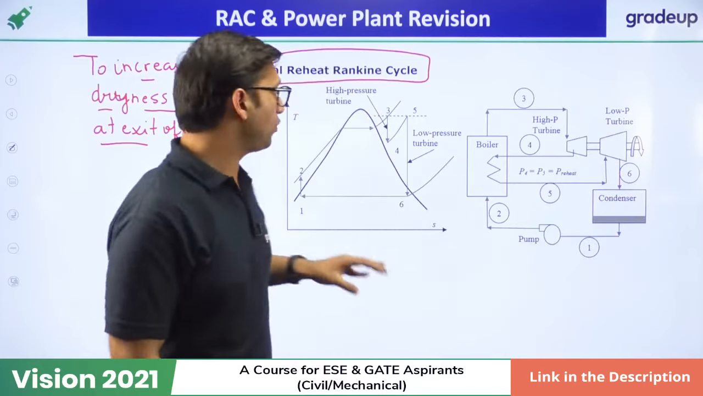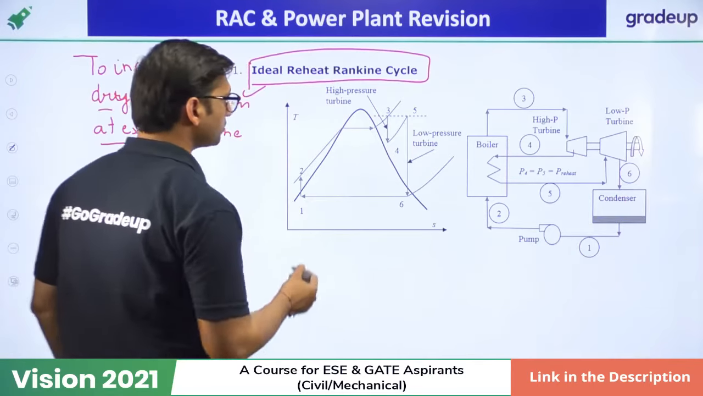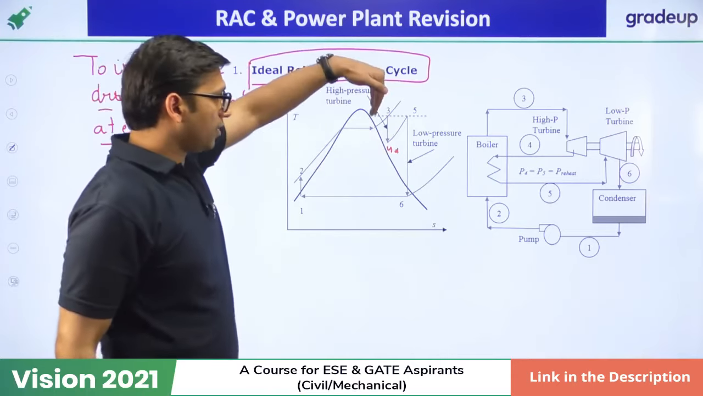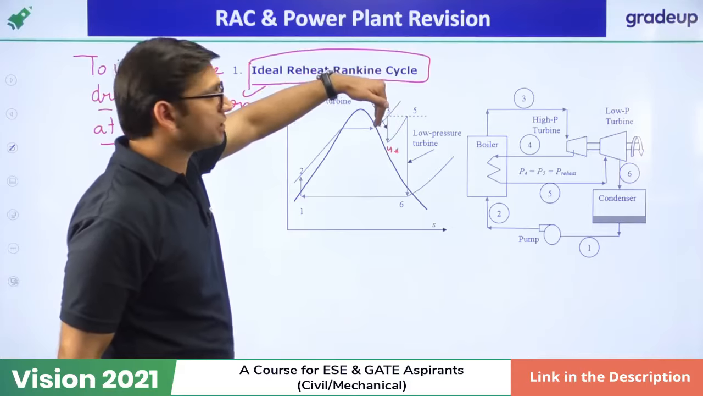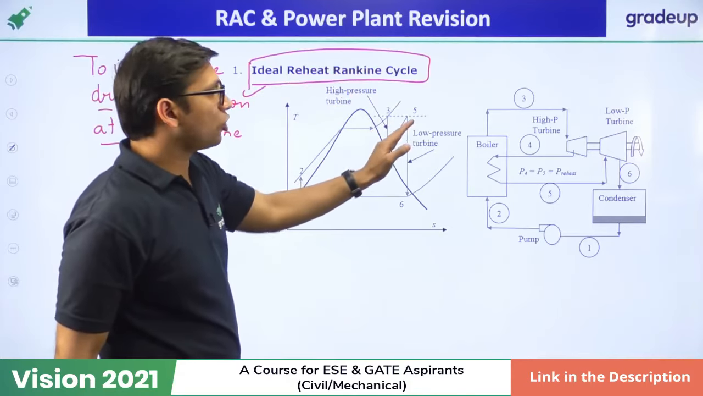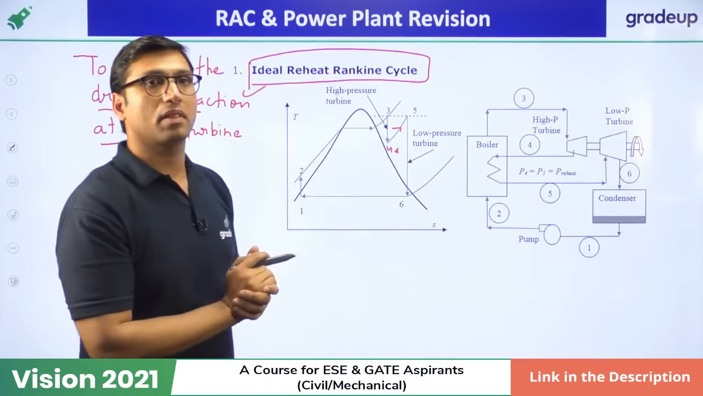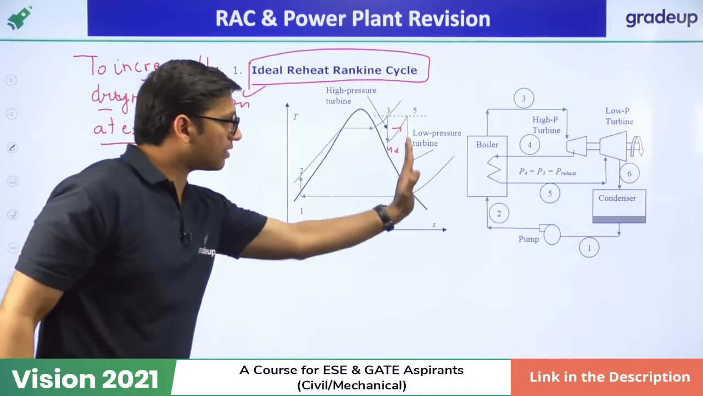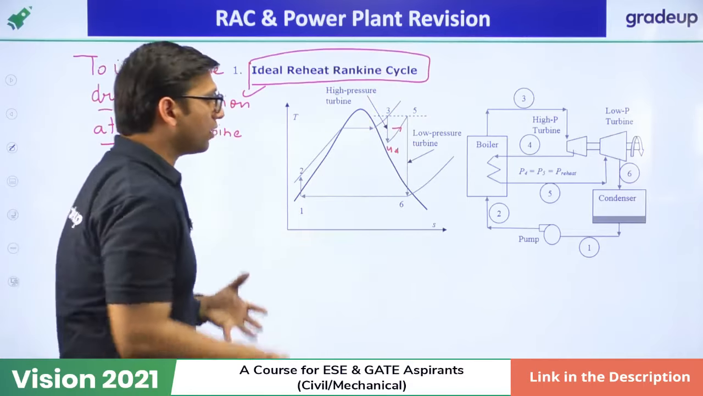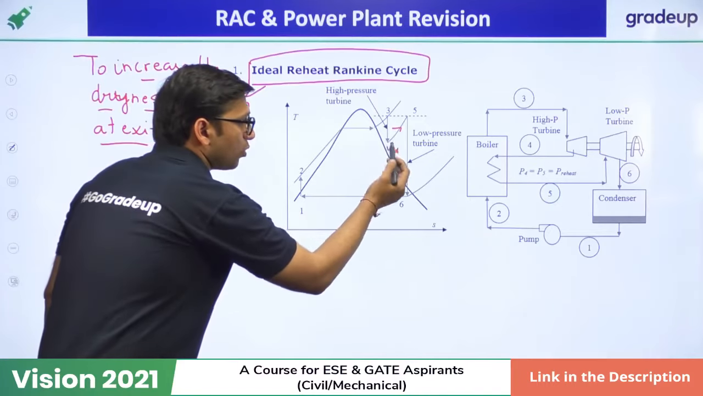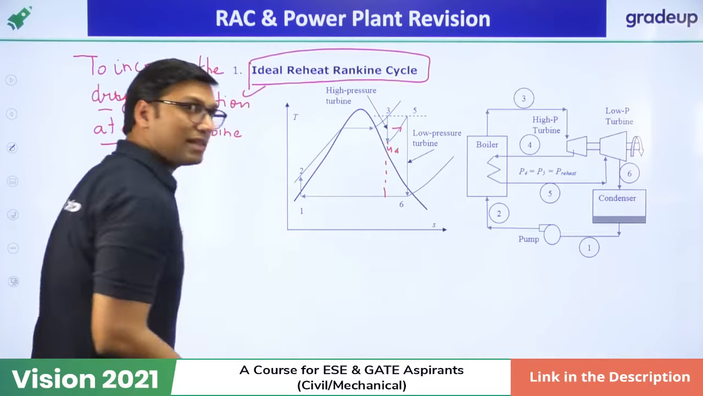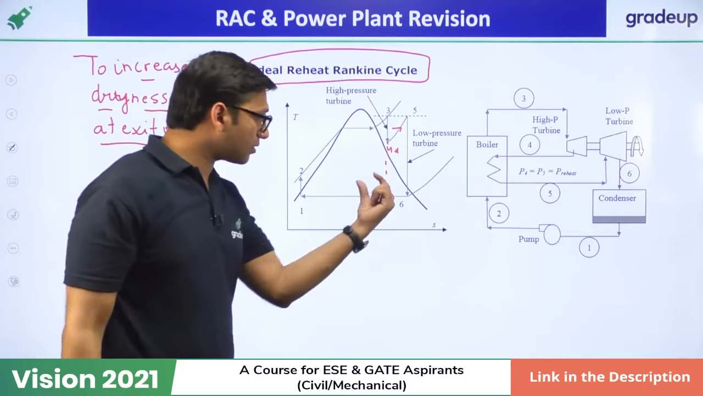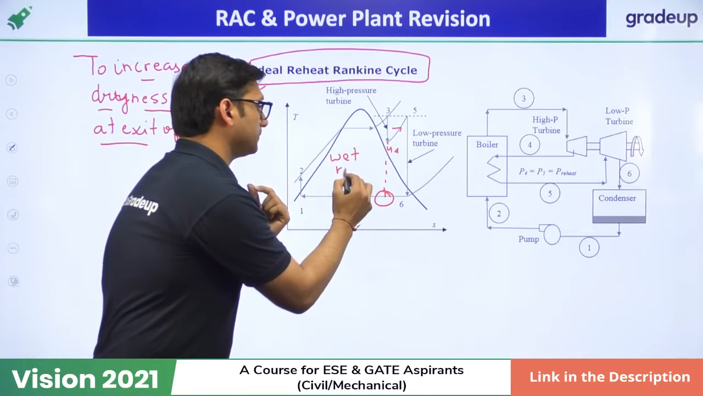If you see this process on the TS diagram, 3 to 4 is the expansion in the high pressure turbine, and this point 4 will be here. Then 4 to 5 is the reheating process. There is one heating, and then again reheating. Then 5 to 6 is the low pressure turbine expansion. What will be the change? If the expansion were only by the first turbine, the steam at the exit would be at this point. You can see this is the wet region.